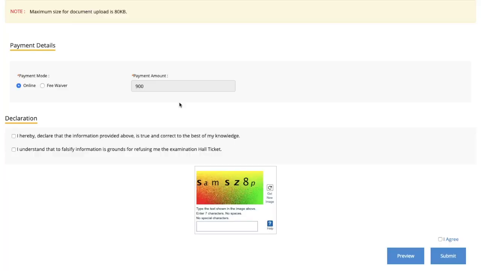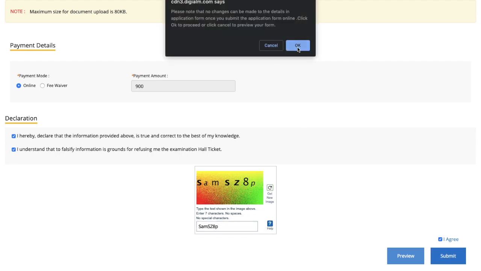Alright, so once you are done with all the other stuff, if you have checked that you have filled the form correctly and all other details, now you can proceed to pay your fee. For that, you have to click over here in the declaration that you agree that the information provided is correct and everything. And now you just have to fill this captcha code. So let me do this and then we'll go to the payment gateway. Right, so just submit it over here.